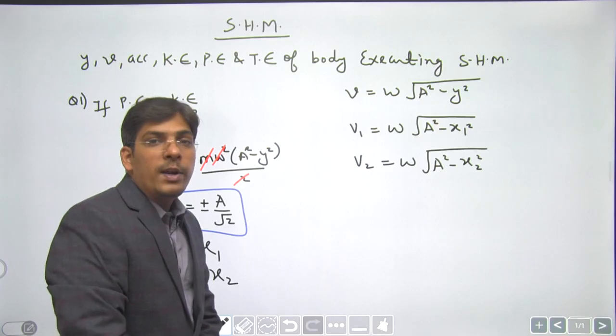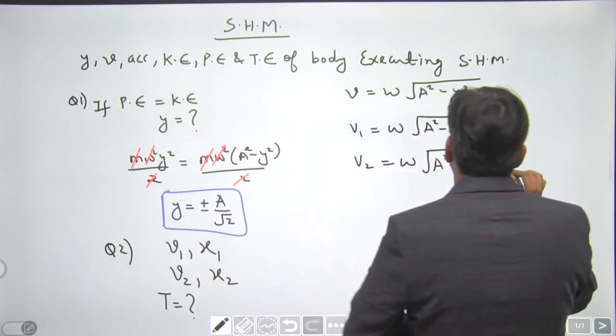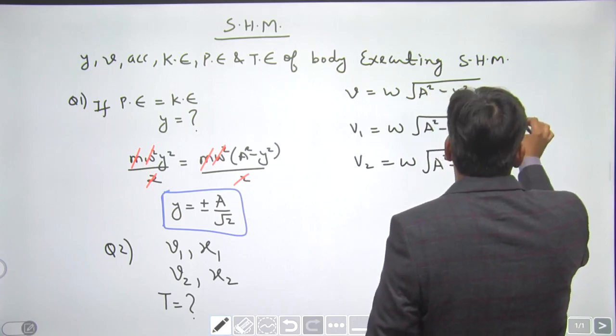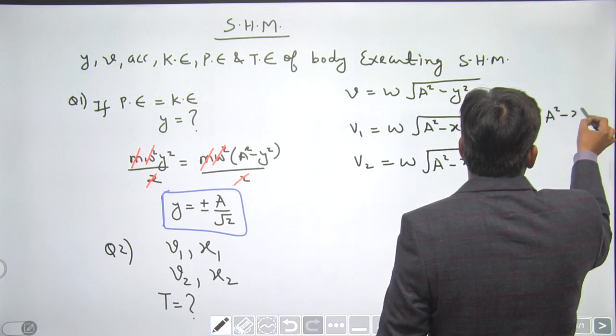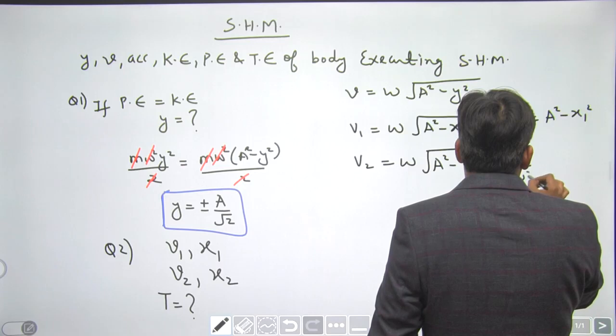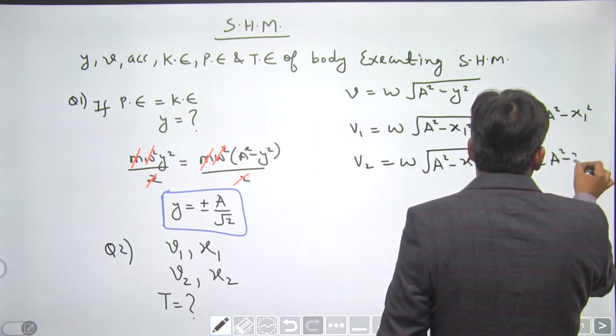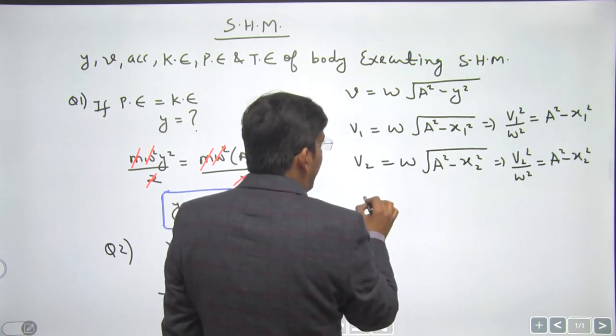So I think we don't need the value of amplitude, so let us eliminate the amplitude from both the equations and equate it, right? So v1 square by omega square is going to be a square minus x1 square. Similarly, v2 square divided by omega square is going to give us a square minus x2 square. Okay, let us subtract these two equations.